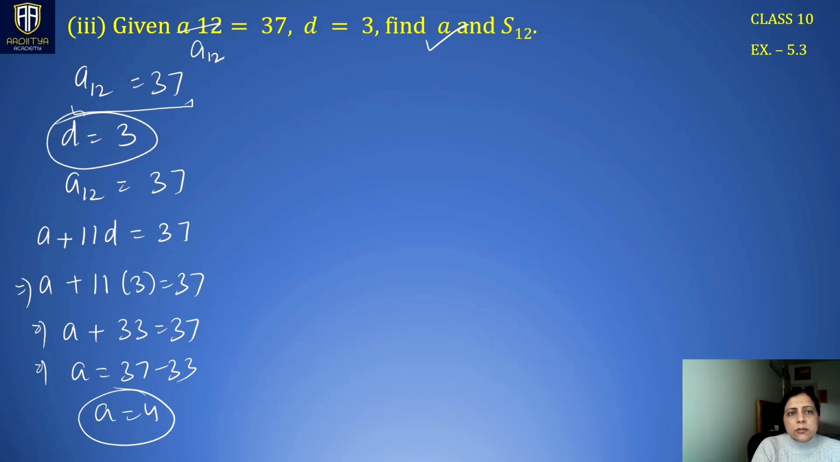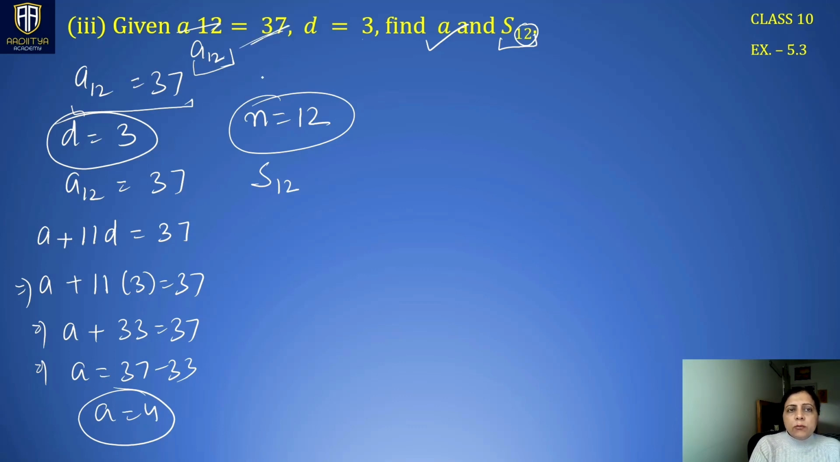D we know that it is 3. And for S12, N becomes 12. Right? So N is 12 here. So we have to find S12. Three things are known to us. Here also we have A12 which is 37. If we have to find the sum up to the 12th term and the 12th term itself is known, that means this is the last term for the sequence we are looking for. So A12 means the last term for us, because we have to find up to 12 terms.